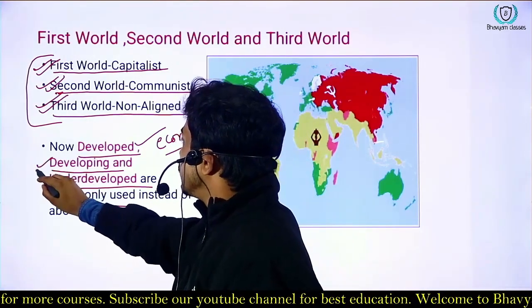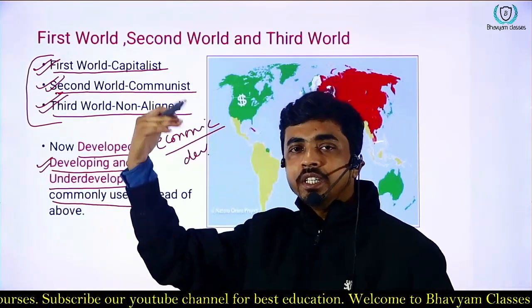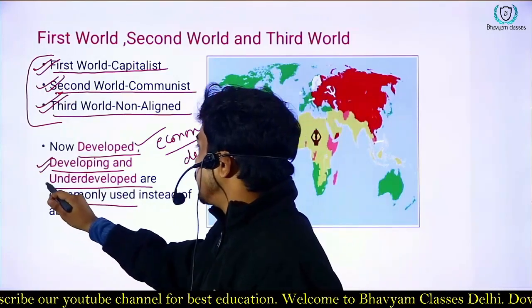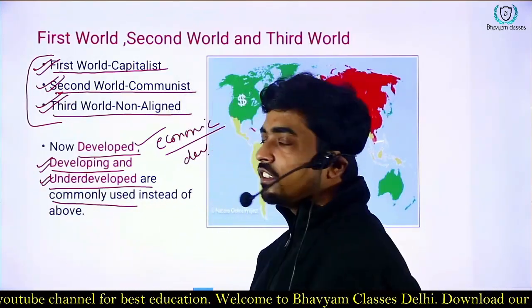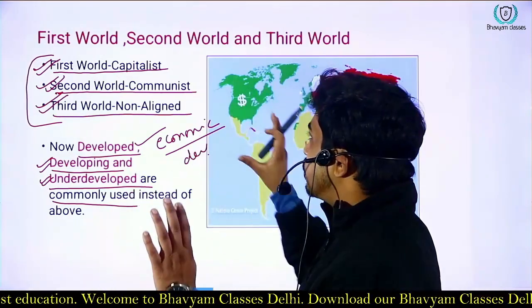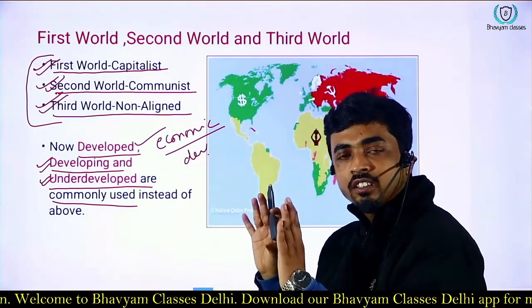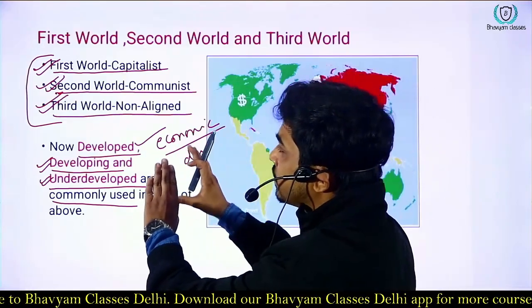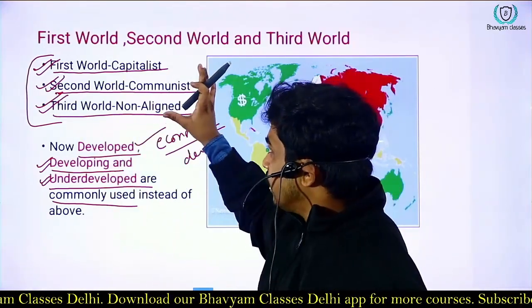Developing means they are in the process of being developed. And underdeveloped means they are countries that are still at an early stage of development. So that was the whole story about the first world, second world, and third world. These concepts are important from the exam point of view.